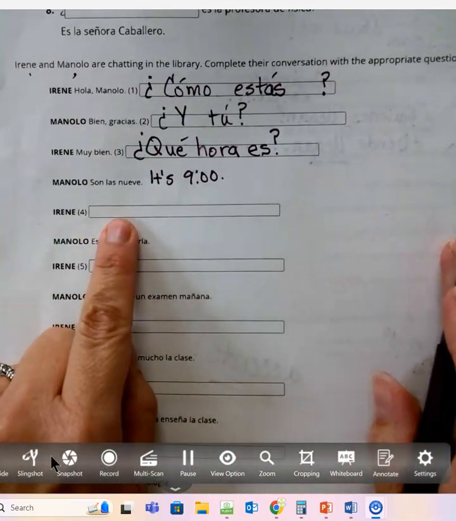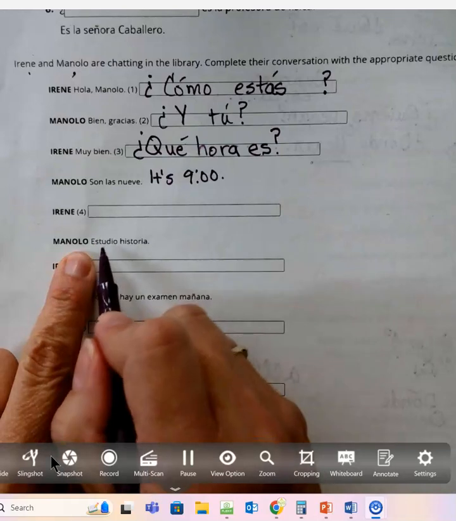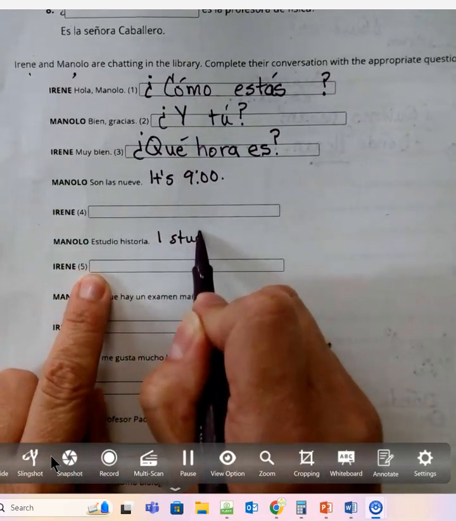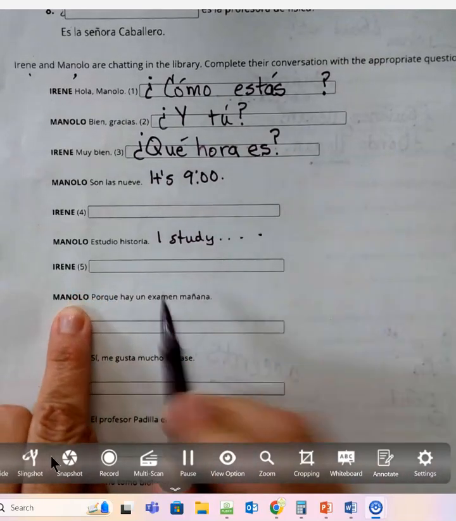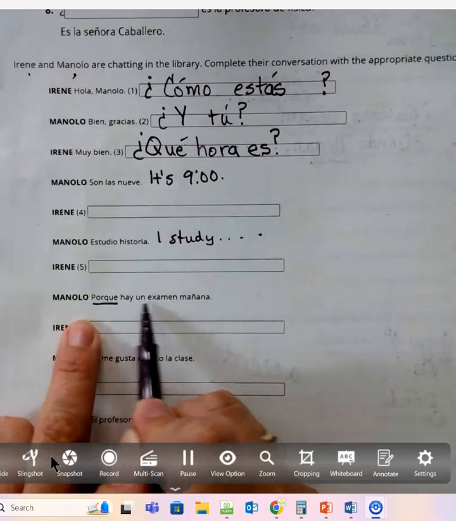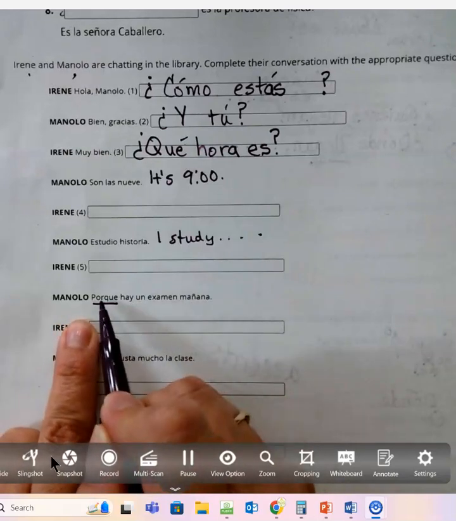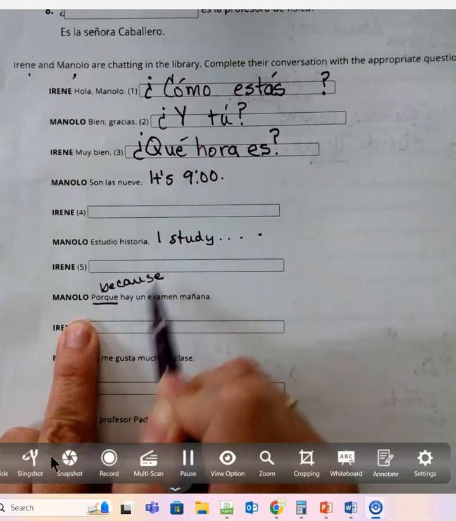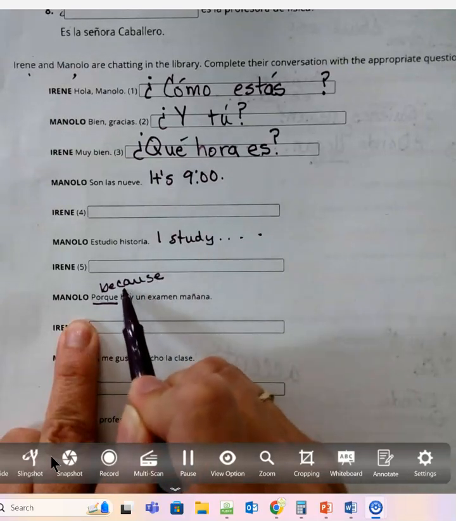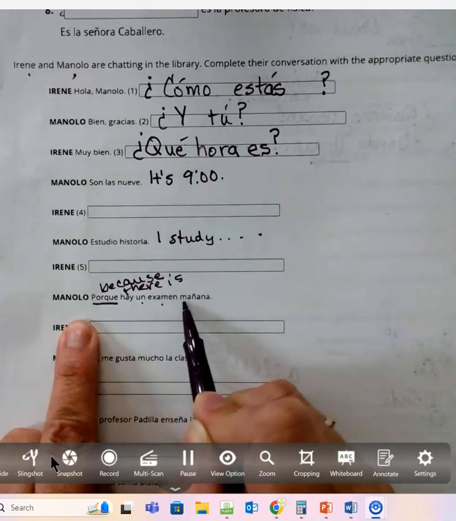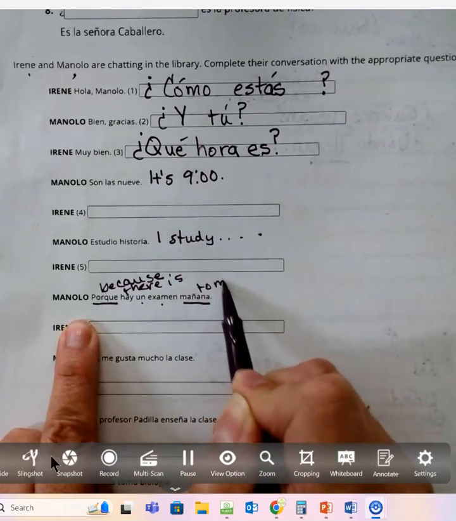You need to write the question that is answered by estudio historia. I study history. What question would be asked here to be answered with porque hay un examen mañana? Remember, porque means because. There is un examen mañana, tomorrow.